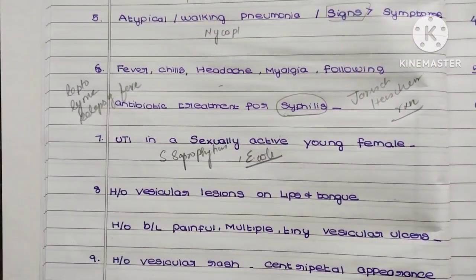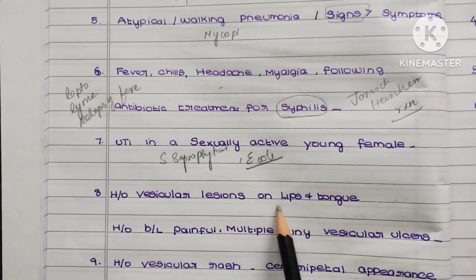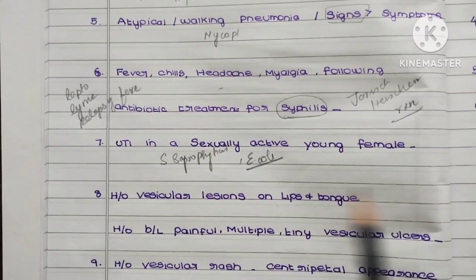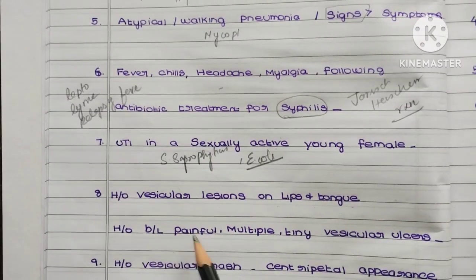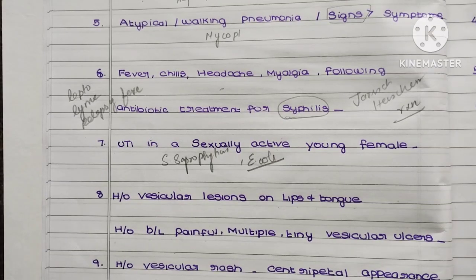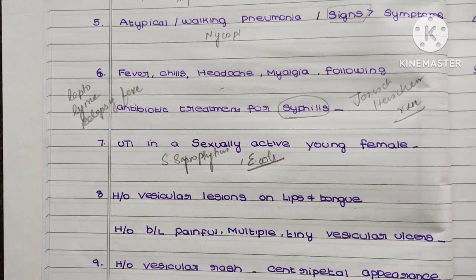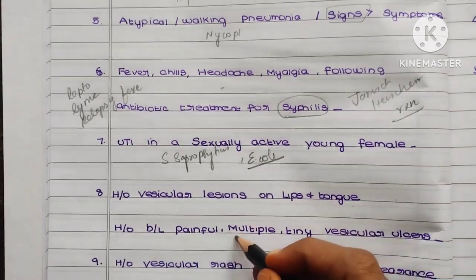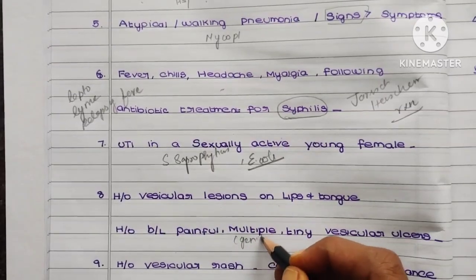So coming to the next question, history of vesicular lesions on the lips and the tongue, and history of bilateral painful multiple tiny vesicular ulcers. See, here I want to say this is most common in the genital region.